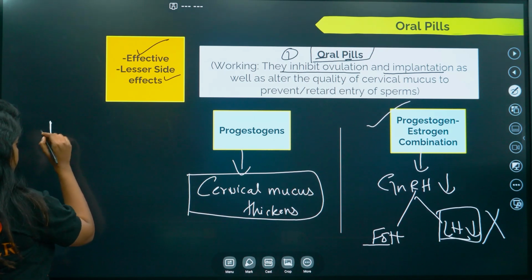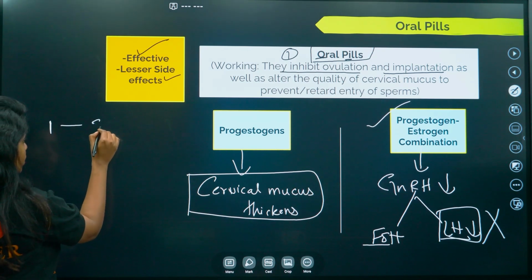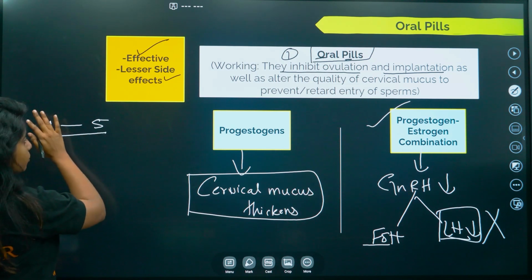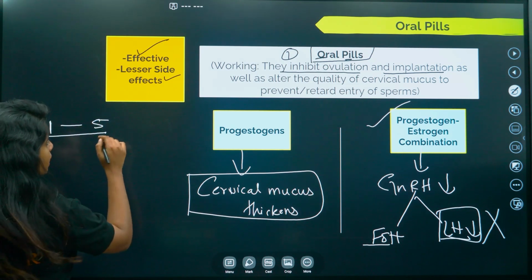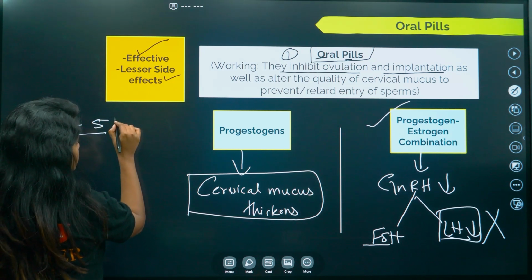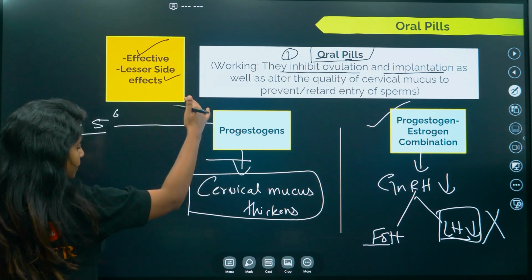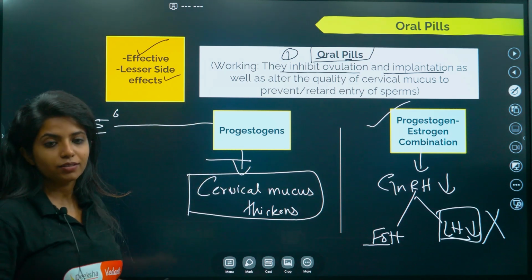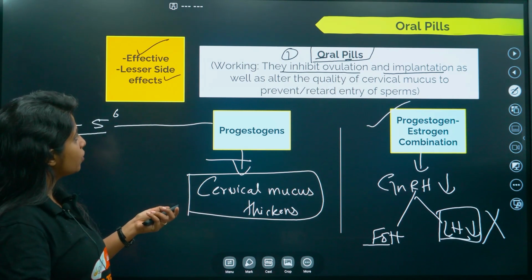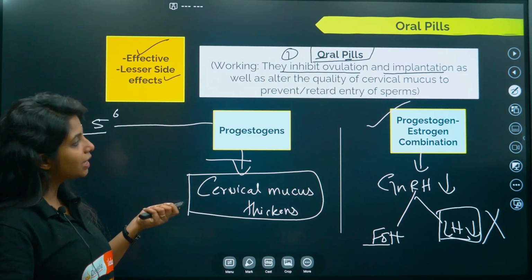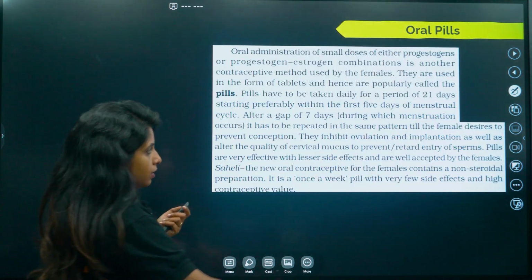For example, there are 1 to 5 days of menstruation, and during this point of time you would not be having the oral pills. Again you will be starting the oral pills from the 6th day. Again you will give a break so that the menstruation could happen again. Just give some time. So over here in your NCERT there are certain things being written. Let's read that first.